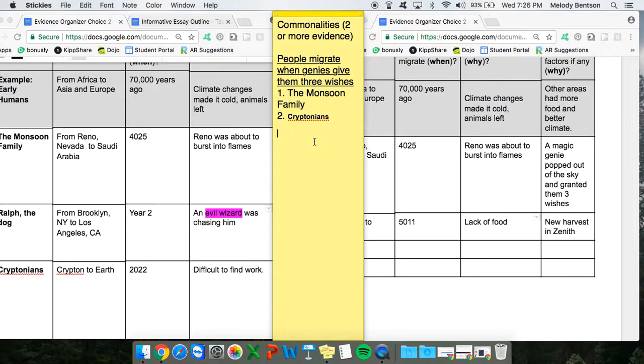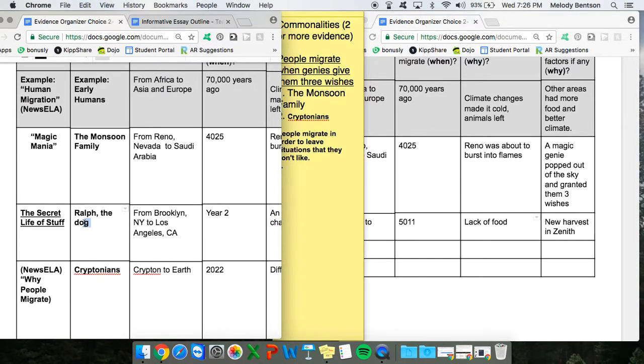So maybe I can say that people migrate in order to leave situations that they don't like. And my evidence, I got it from here, the story about Ralph the dog.